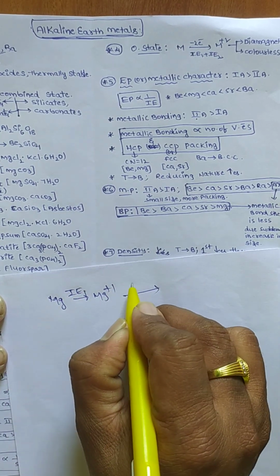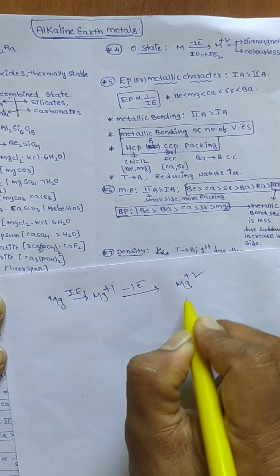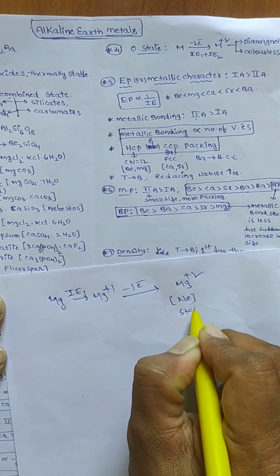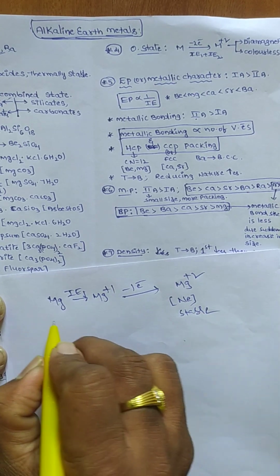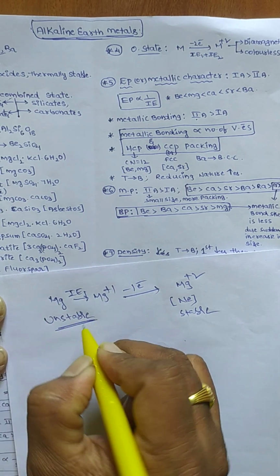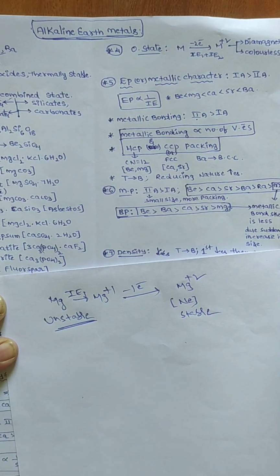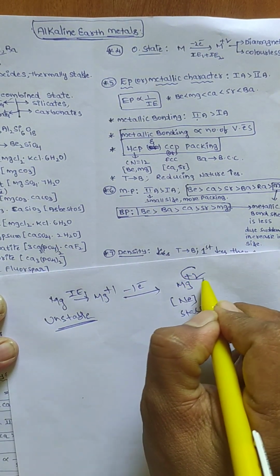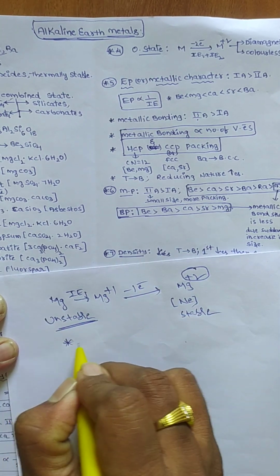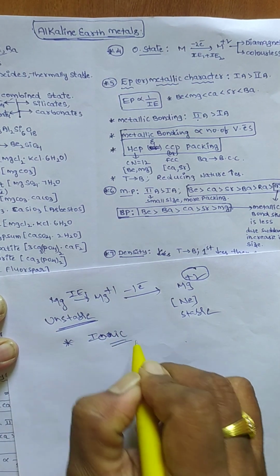Then it removes 1 more electron and becomes the +2 configuration, a neon configuration, which is stable. To get a stable electronic configuration, these elements lose 2 valence electrons, so they exhibit the +2 oxidation state. This is a lower oxidation state, so most of these compounds are ionic in nature.